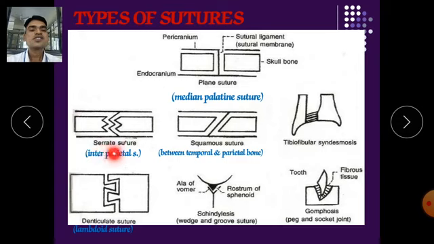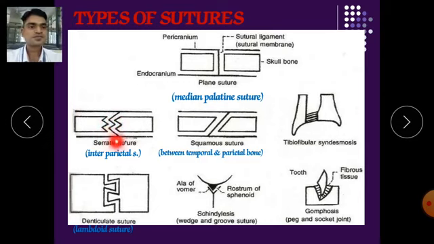Next is the serrate suture. They are thorn-like structures. They are interparietal, meaning between the parietal lobes we have this type of suture. Next is the squamous suture. It is between the temporal and parietal lobes.